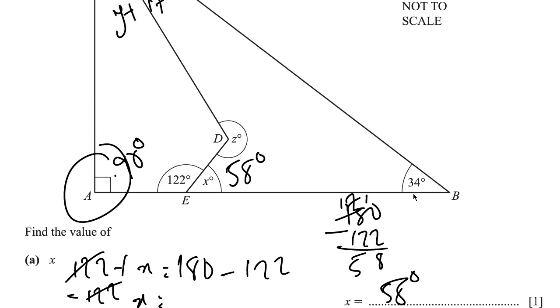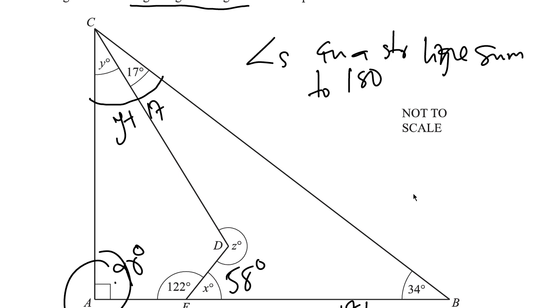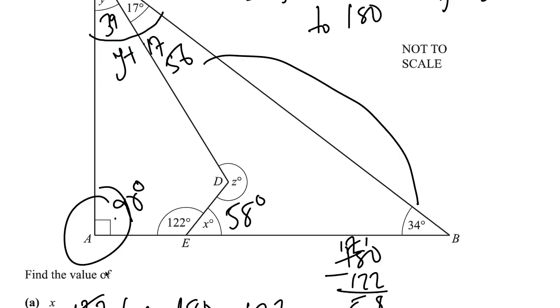Ensure you always cross-check your work to ensure everything is correct. So if here is 39 degrees, 39 plus 17 is going to be 56, right? And 56 plus 34 is 90. 90 plus 90 is 180 degrees. So that's the value of y.